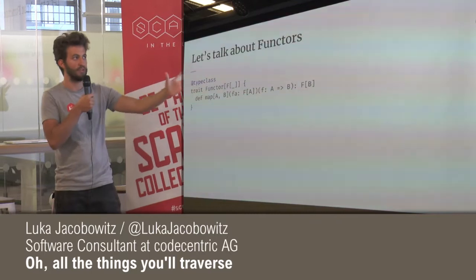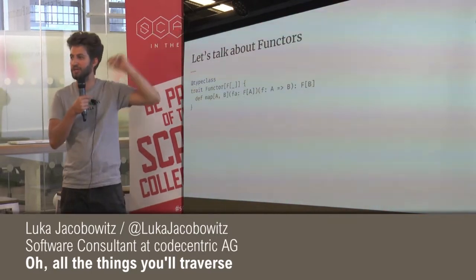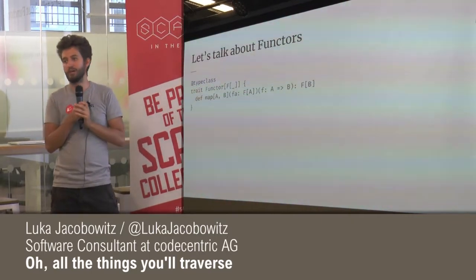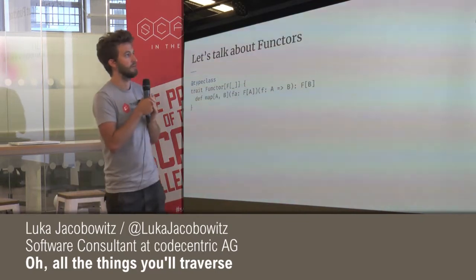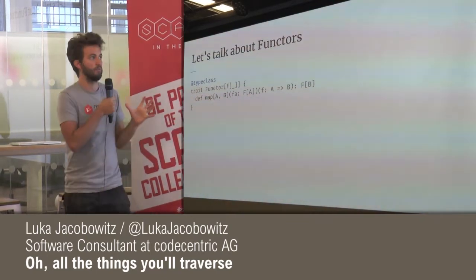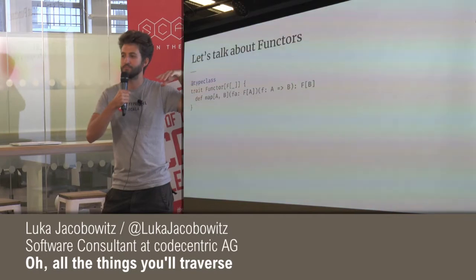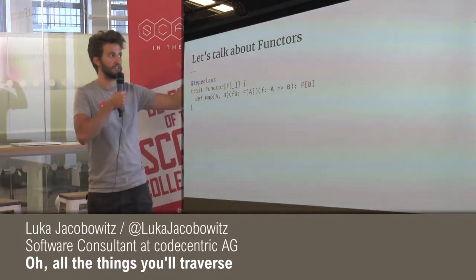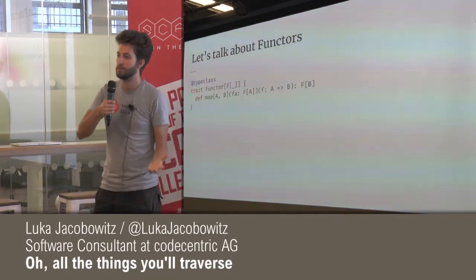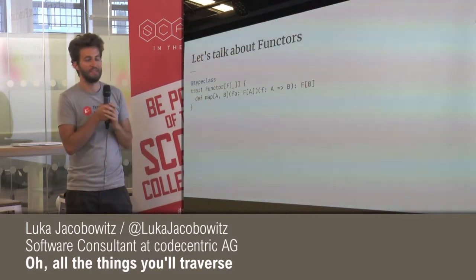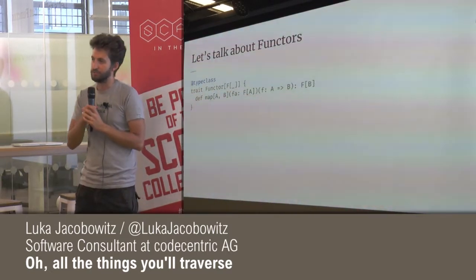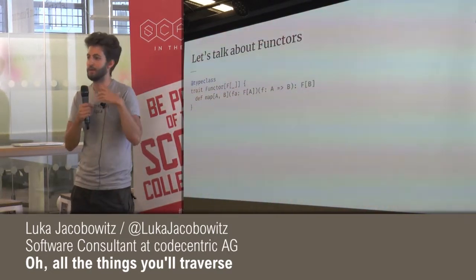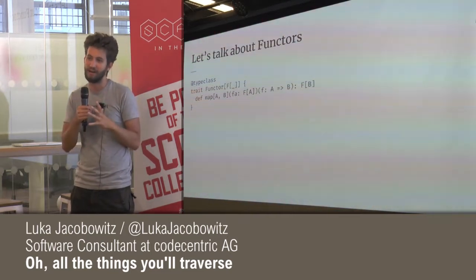So how many of you are familiar with this kind of syntax? Quite a few. Okay, this is great. So I won't spend that much time on it. Basically, we've defined an abstract type constructor. So this is a type that takes another type to become a type. That sounds a bit weird, but take, for example, a type like Option. Option itself, you can't have values of Option.